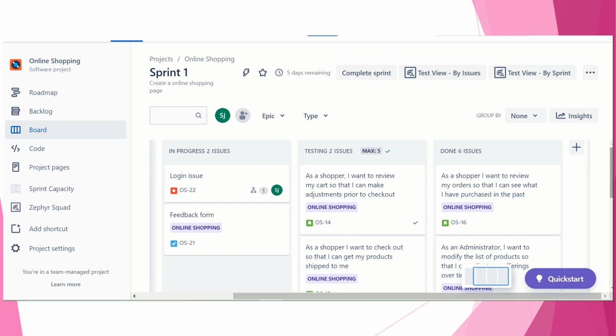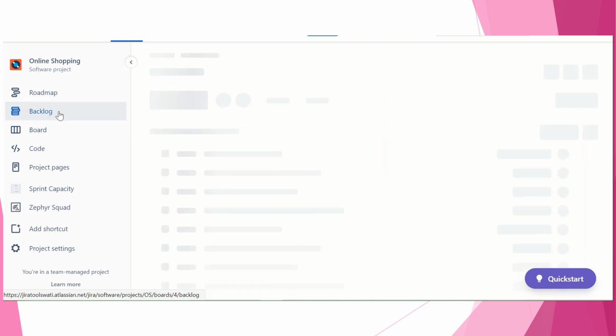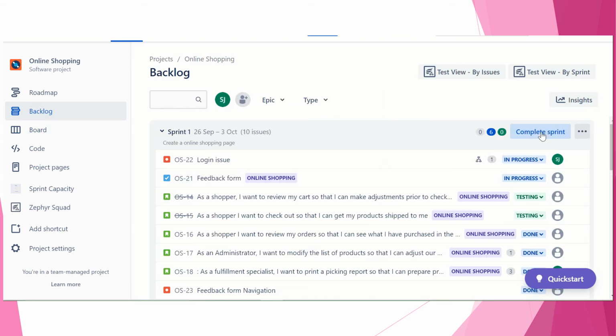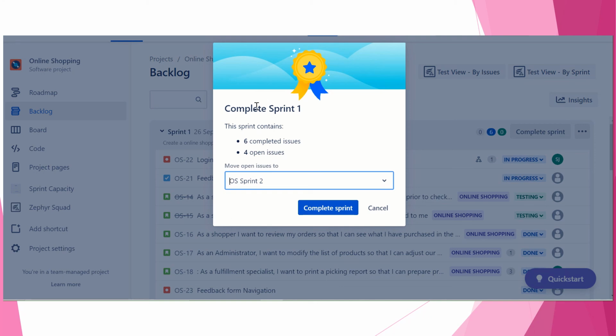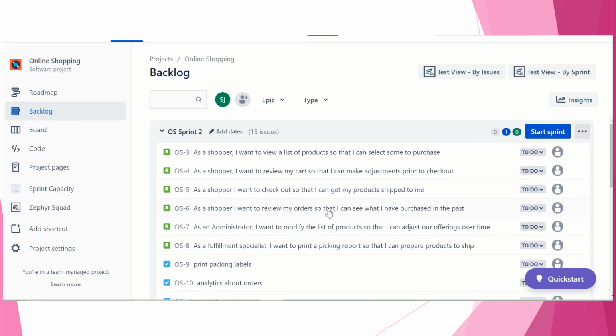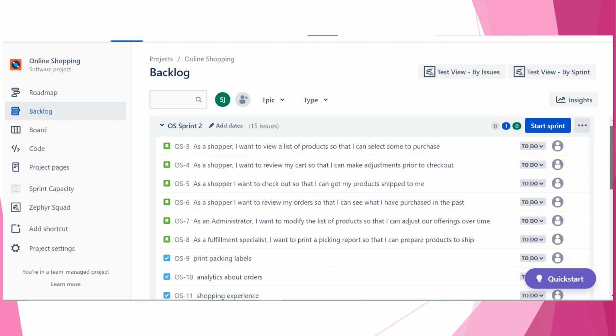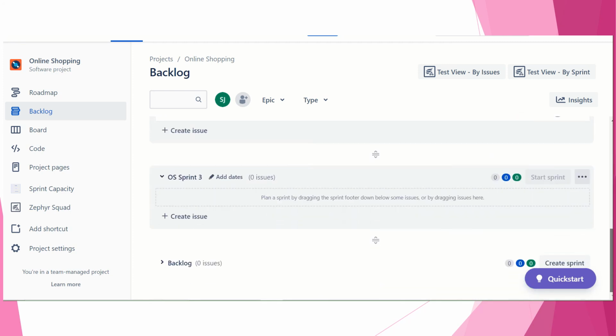And in the sprint retrospective, what they will do, okay, we'll go here, sprint, we will complete the sprint. Okay, your sprint 1 is completed. So see here, 6 issues have been completed and 4 issues are still open. Okay, so your sprint 2 is there. What we will do, we will click complete sprint 1, and whatever is remaining, right?